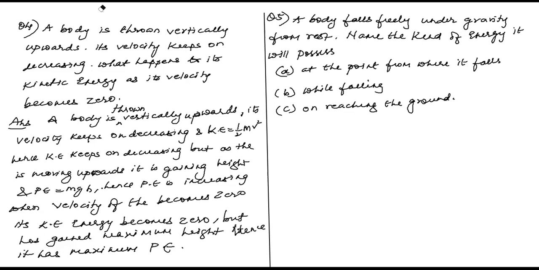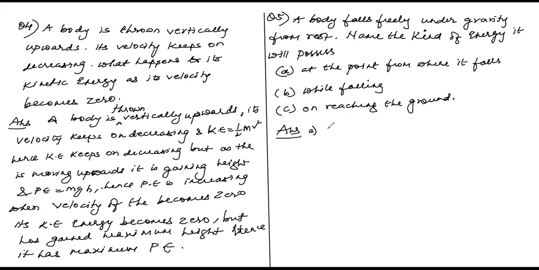Very simple, very easy. A body falls freely under gravity from rest. It was at rest in the beginning and it starts falling down under gravity. Name the kind of energy it will possess at the point from where it falls.